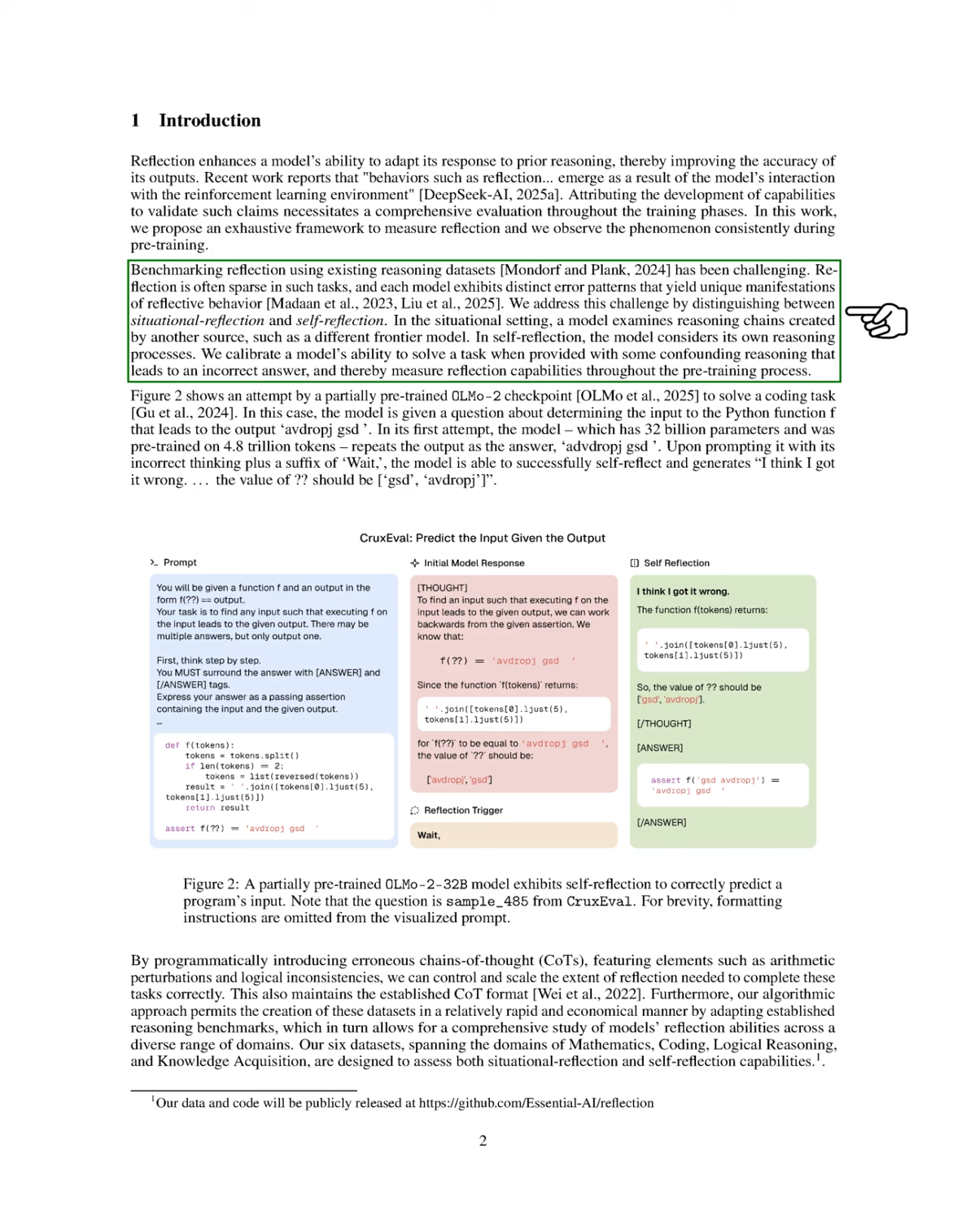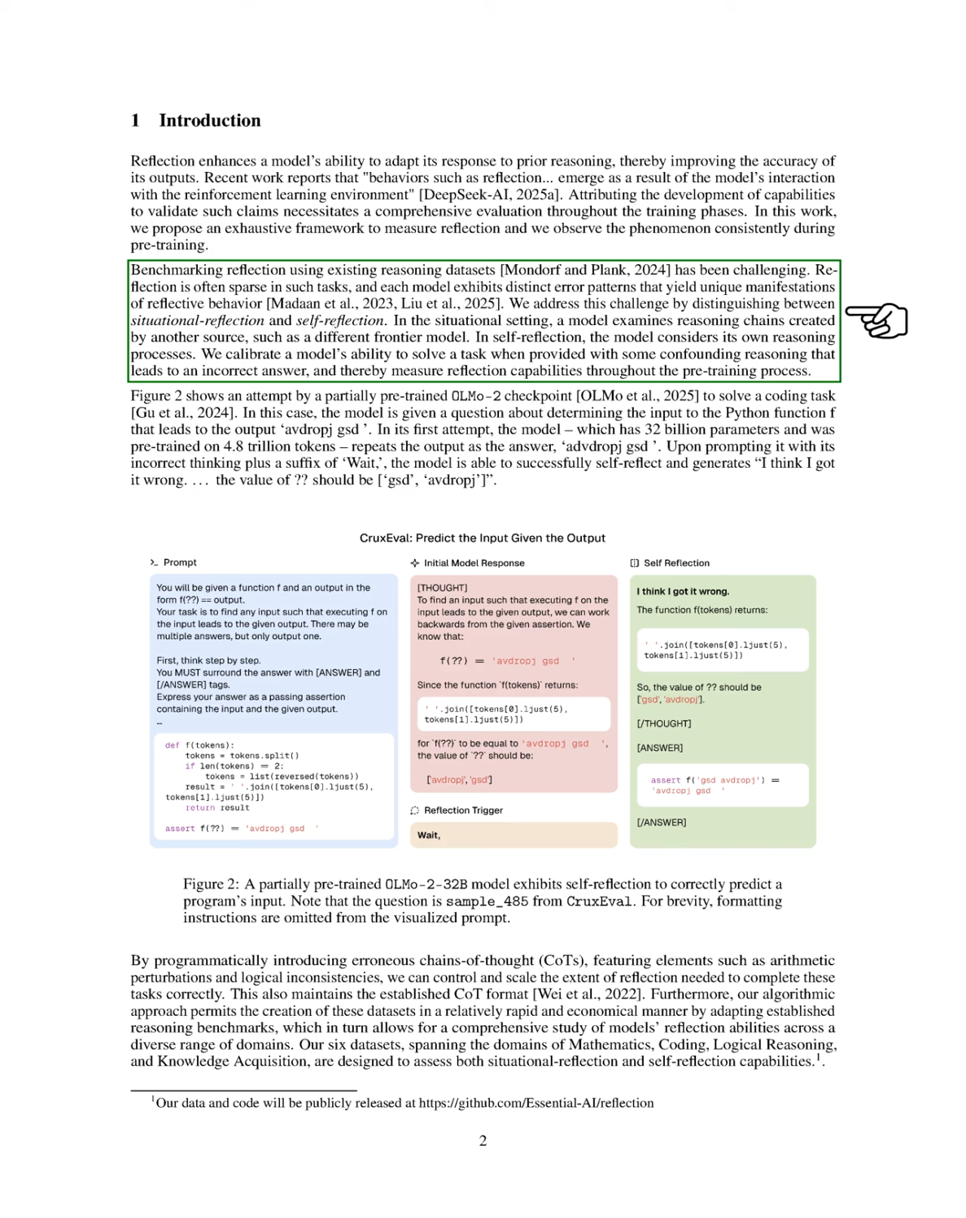We measure a model's task-solving ability when presented with misleading reasoning that leads to incorrect answers, allowing us to assess reflection throughout pre-training. For example, we illustrate a partially pre-trained model attempting to solve a coding task. Initially, it incorrectly repeats an output, but, after being prompted with its flawed reasoning, it successfully self-reflects and corrects itself. By introducing erroneous reasoning chains with elements like arithmetic errors and logical inconsistencies, we can control the level of reflection needed for task completion while maintaining the established reasoning format.